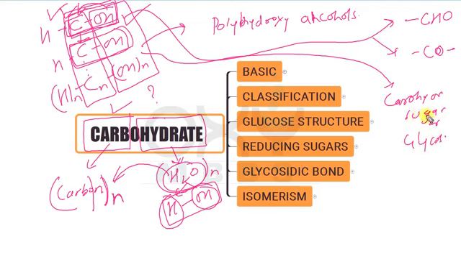So carbohydrate is also called as the sugars, and they are also called as the glycose.